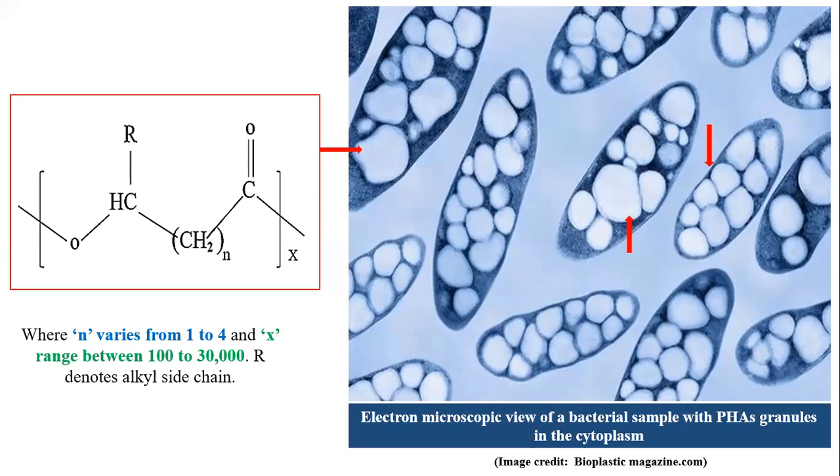This figure indicates how polyhydroxyalkanoates are accumulated in the cytoplasm of the microbes. And this is the basic structure of the polyhydroxyalkanoates, where n is the number of carbon atoms in this unit, while x is the number of repeating units, also known as the degree of polymerization. The degree of polymerization means the number of repeating units may be 100 to 30,000. It depends upon the chain length of the polymers.